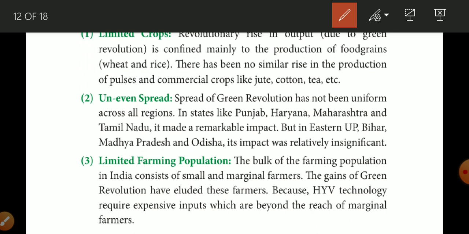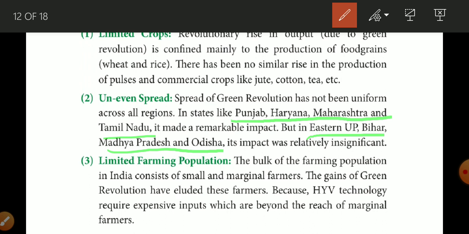So the green revolution gave benefit only to Punjab, Haryana, Madhya Pradesh, and Tamil Nadu, these richer states. But if you talk about eastern UP, Bihar, Madhya Pradesh, and Odisha, these states are already too poor and they did not get any benefit from the green revolution.